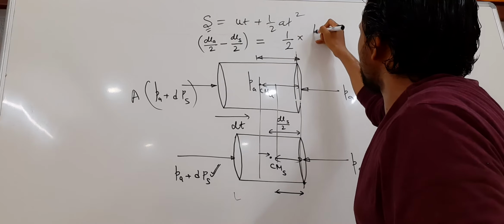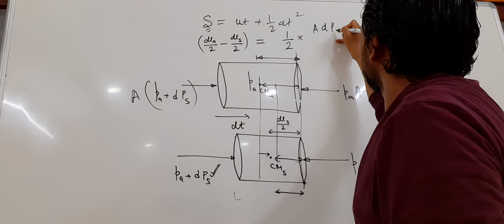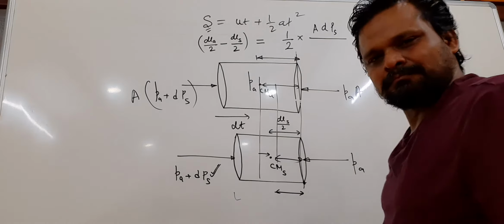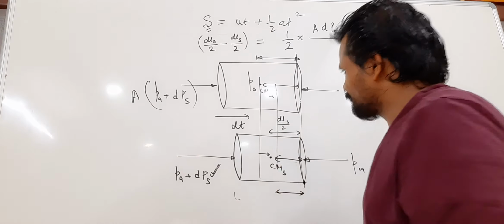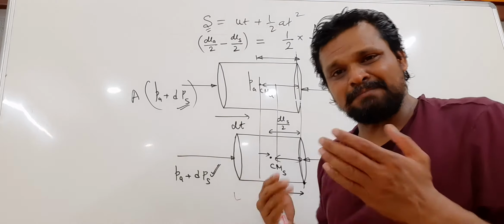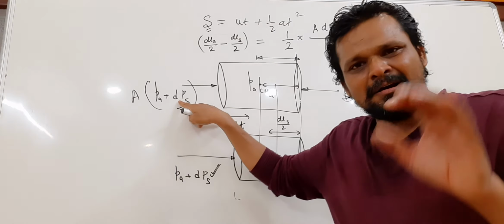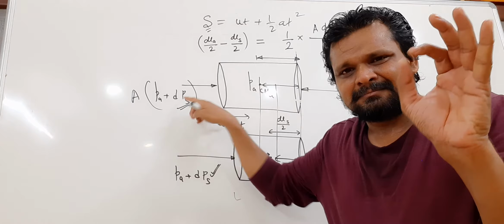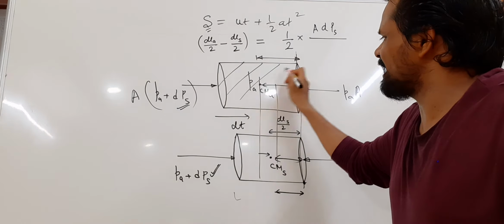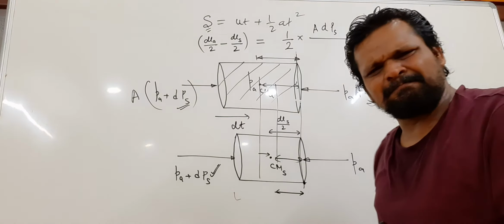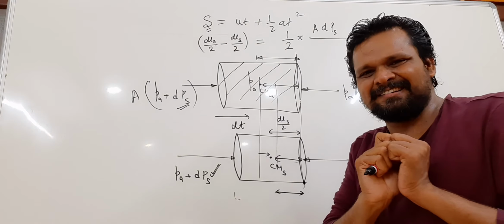Acceleration means force divided by mass. Since this sends only pressure, the air molecules remain approximately the same.